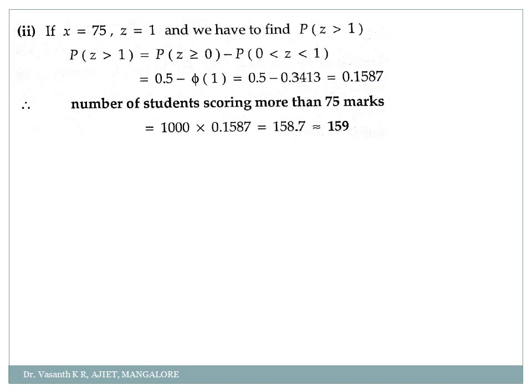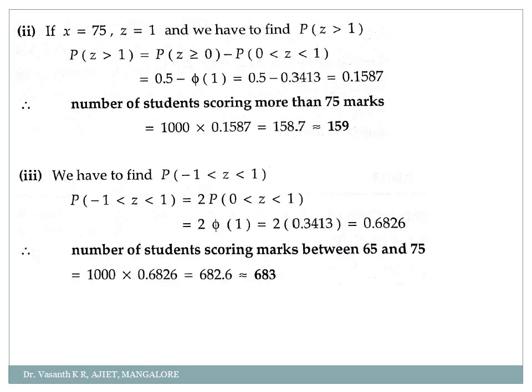Clear? Okay. Now I have the last question. Find the number of students who had scored the marks between 65 and 75. So when it was 65, it is minus 1, and when it was 75, we got it as plus 1, correct? So I have to find the probability of minus 1 less than z less than plus 1, between 65 and 75.